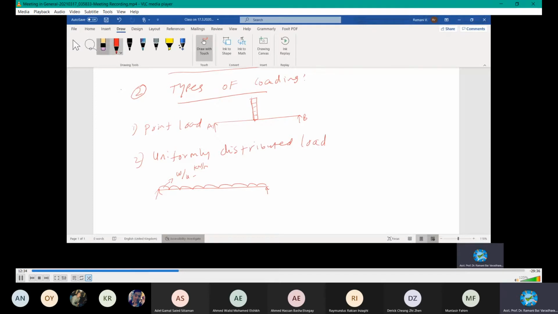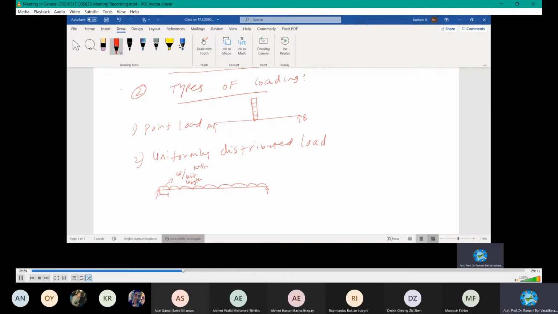It is not for a span, but for a unit length. When I say unit, it is 1. The length may be 1 meter, given in terms of kilonewton, and then you may have to calculate.